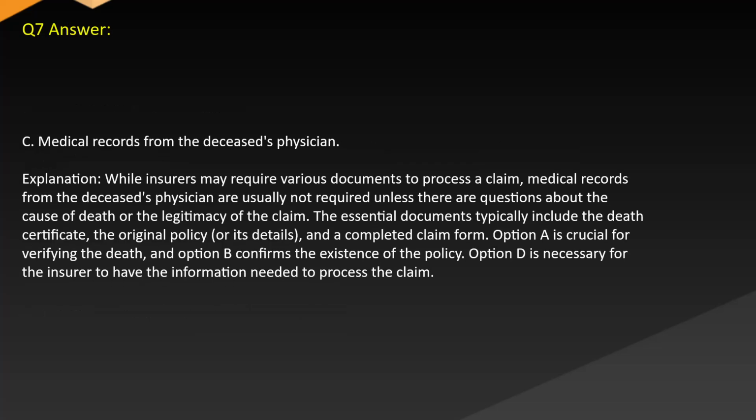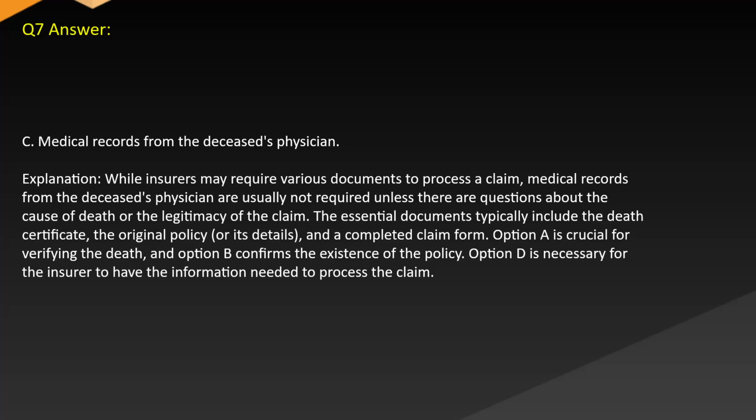Answer C. Medical records from the deceased's physician. Explanation. While insurers may require various documents to process a claim, medical records from the deceased's physician are usually not required unless there are questions about the cause of death or the legitimacy of the claim. The essential documents typically include the death certificate, the original policy or its details, and a completed claim form.